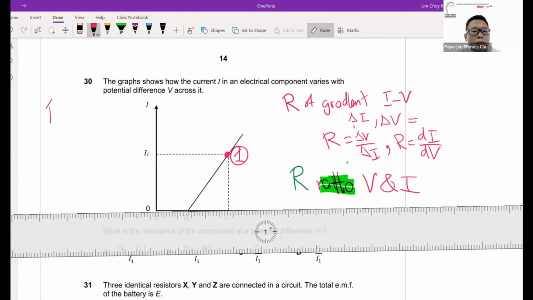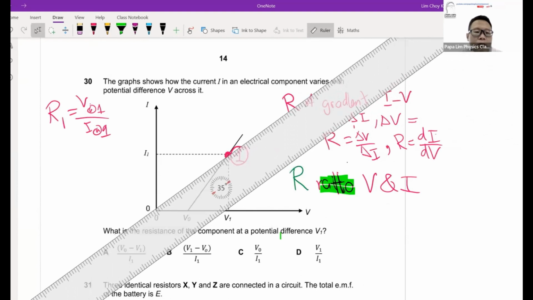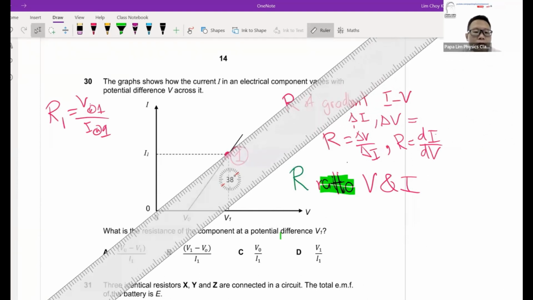If I want to find the resistance of point 1, I should find the voltage at 1 and the current at 1. So how do I find the current at 1? The easiest way is to connect it to the origin. So I connect it to the origin. This is the correct origin.